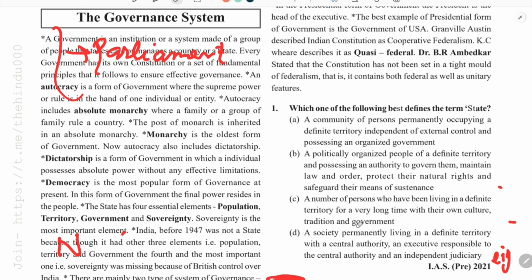Suppose India is a nation, so there is no authority over India which decides its internal or external functions or decisions. So sovereignty is basically of two types: internal and external.